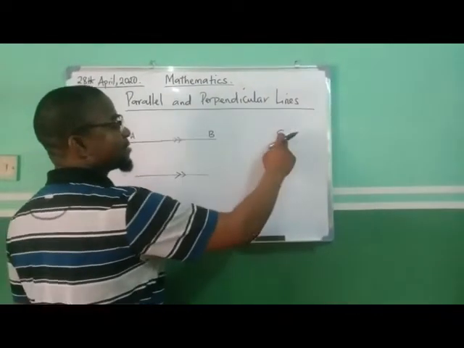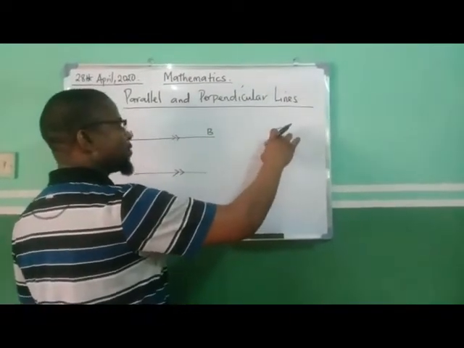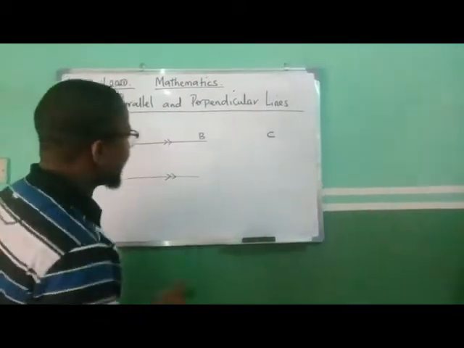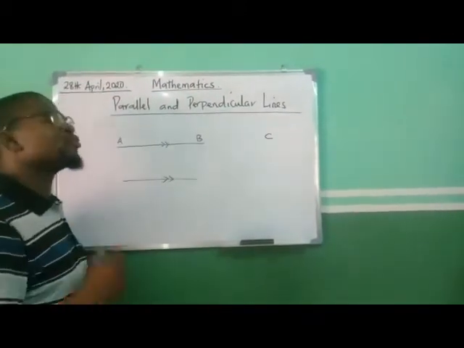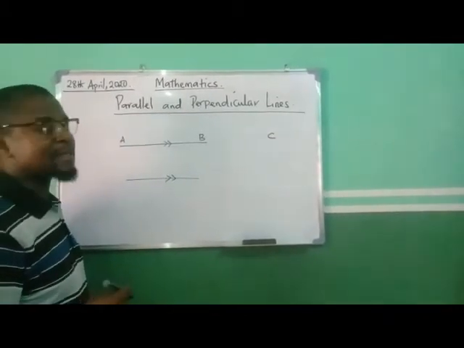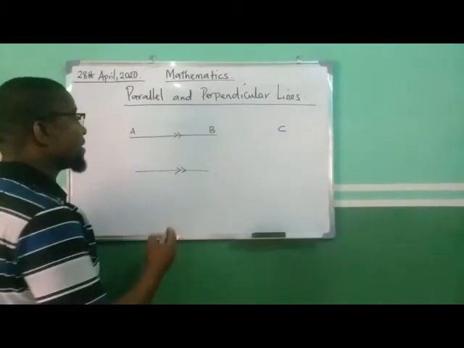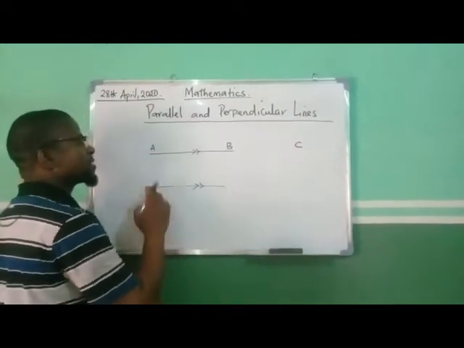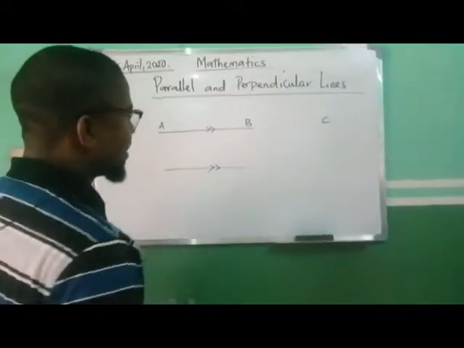If the line is to extend to this point, you realize that the space between the first line and the second line is still the same, meaning the space all through must remain the same as far as they are parallel lines. That means they will never meet at any point. You get what I'm trying to say? So this is what parallel lines are.